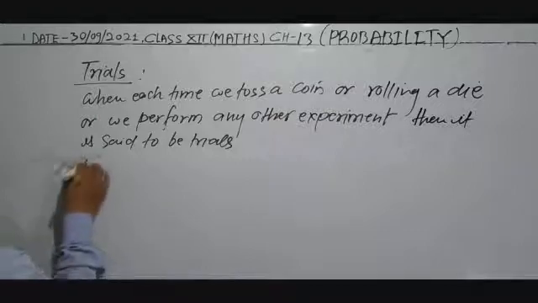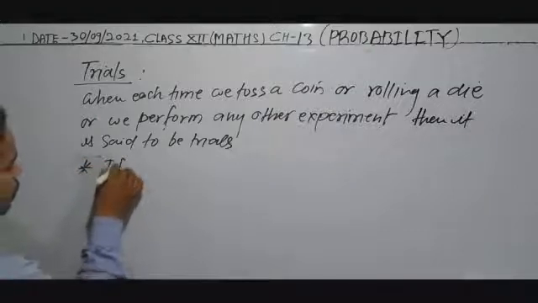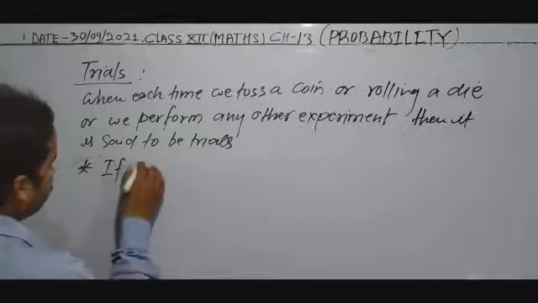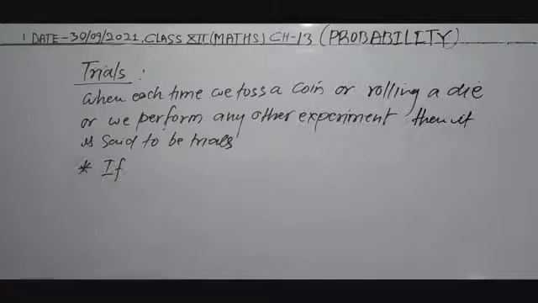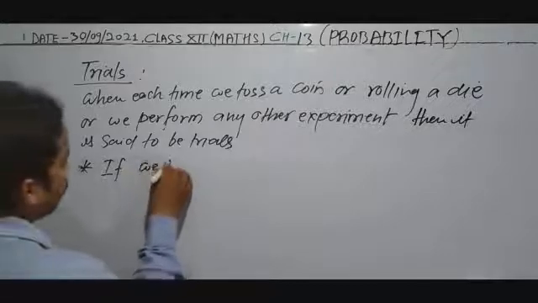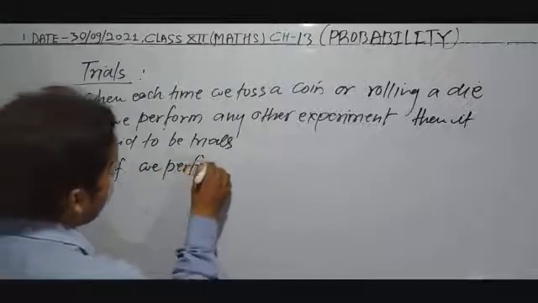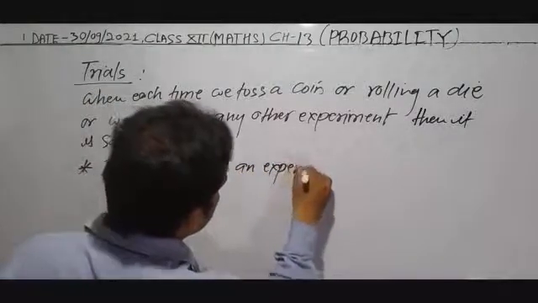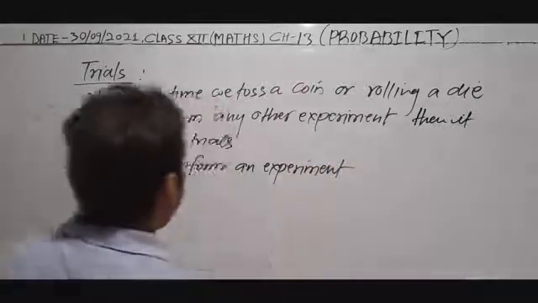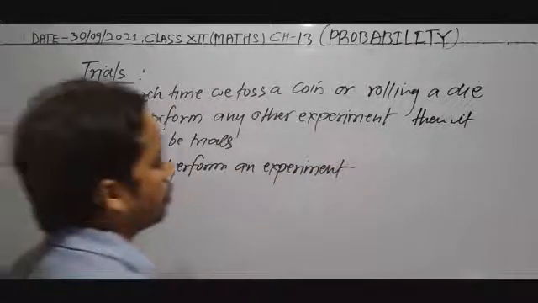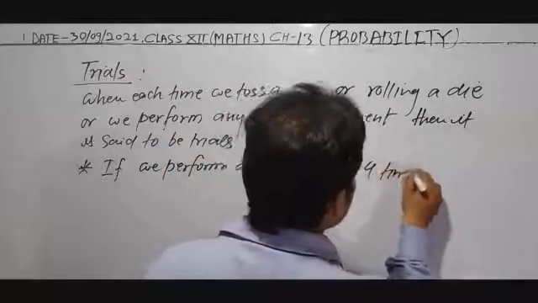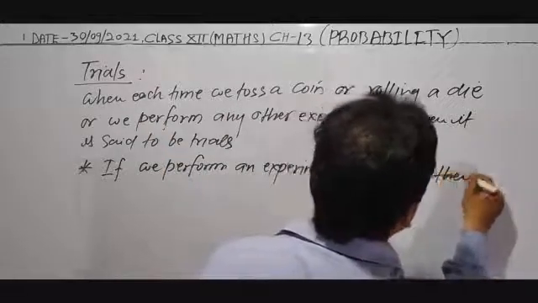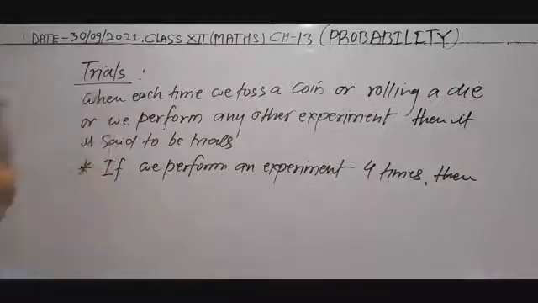Note this point. Suppose we perform an experiment four times, then what can we say?